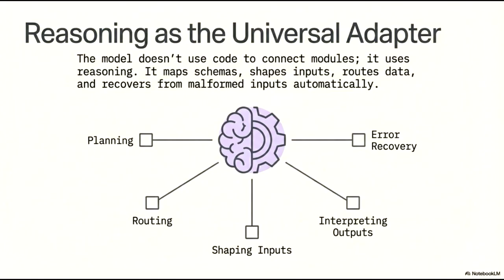As illustrated, this reasoning hub facilitates 5 core functions. It handles high-level planning to coordinate complex tasks and manages routing to direct information precisely where it is needed. It also performs the vital work of shaping inputs to meet specific requirements and interpreting outputs to ensure they are actionable. Finally, through sophisticated error recovery, the model can identify and resolve inconsistencies on the fly. By using reasoning as the glue, we replace brittle, hard-coded logic with a flexible and resilient framework capable of handling unpredictable data and complex workflows.